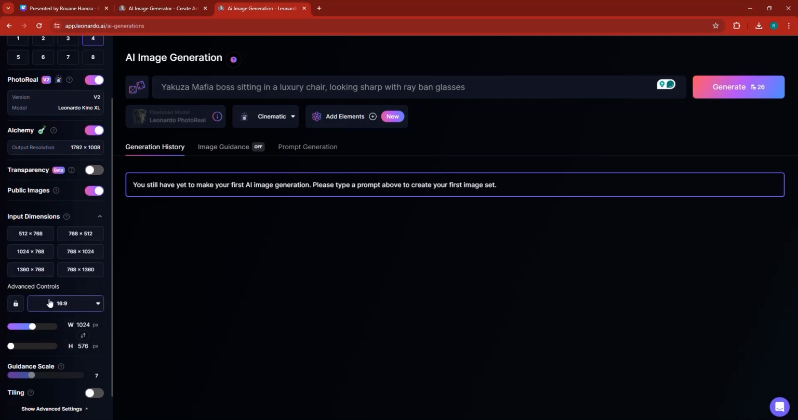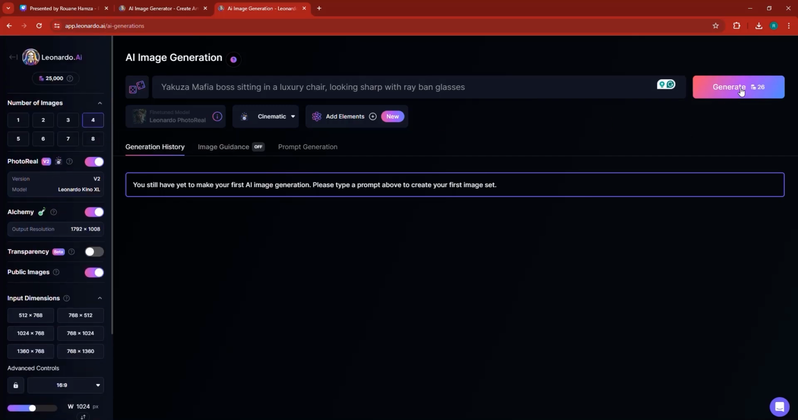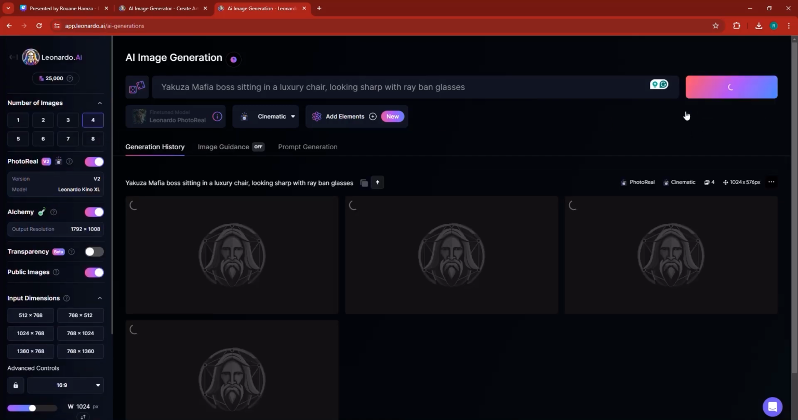And I'm also going to make this a 16 by 9 inches, so you can control the size from up here. The goal is to generate some images, so I'm going to generate about 4 images in cinematic version of Yakuza Mafia Boss, and we'll animate it.